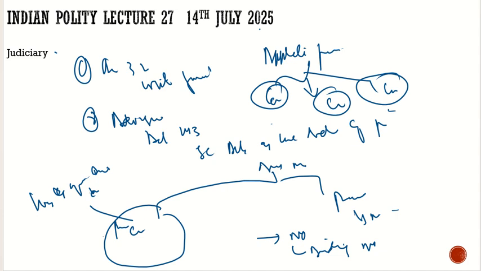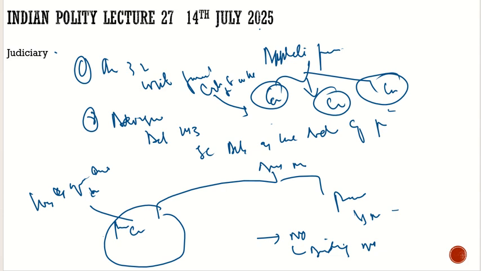If an appeal is filed in the Supreme Court, then the Supreme Court has to accept it. But how will this appeal be filed? For that, the person who is involved in it will have to get the certificate from the High Court. The person will get the certificate from the High Court, and then he can appeal in the Supreme Court.